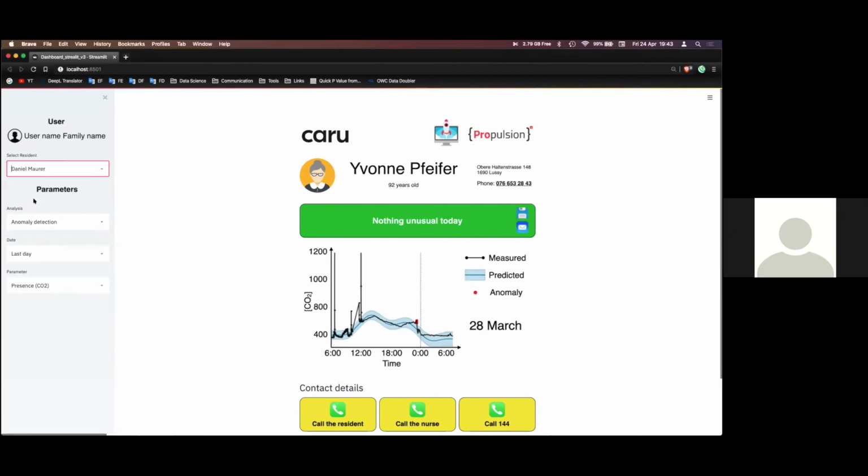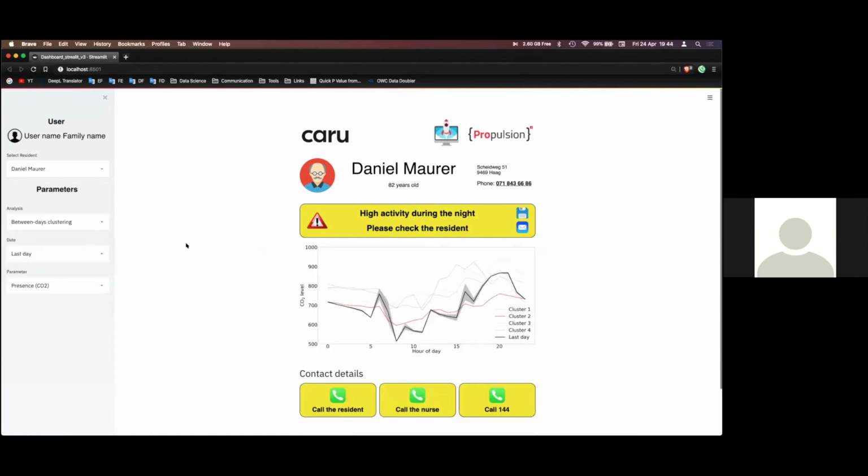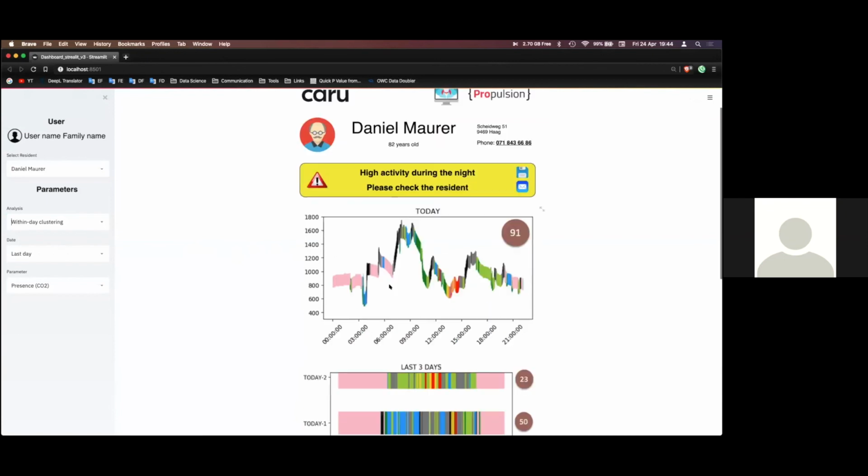But then if I switch to Daniel and observe his activity, we can see that the real values in black are way outside of the predicted values. And we can observe a lot of peaks, which means that during the night, this person had a lot of activity. So the caregiver has to check on this person. Then we can confirm this analysis by other methods, the between-day clustering and the within-day clustering results.